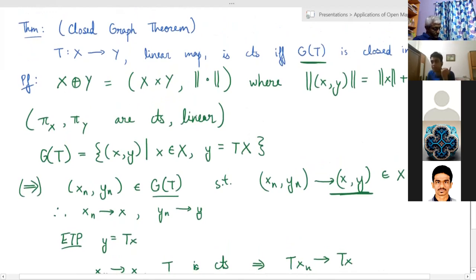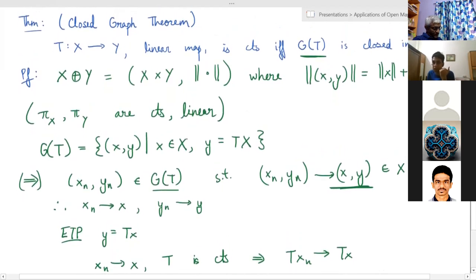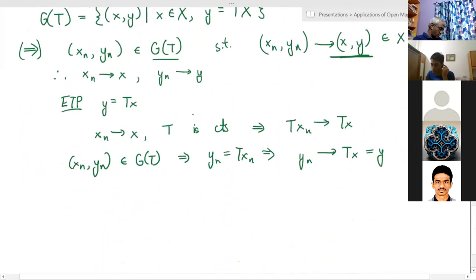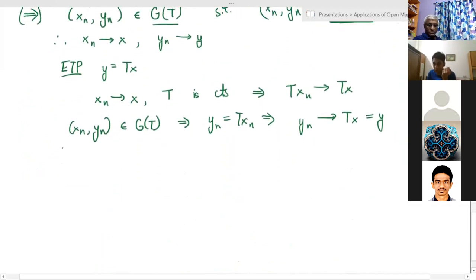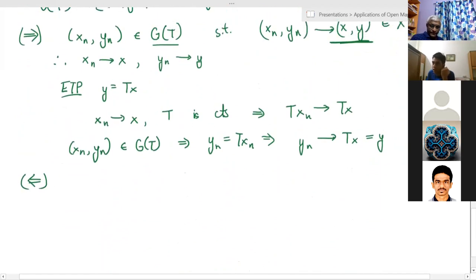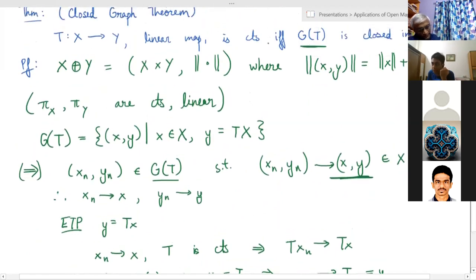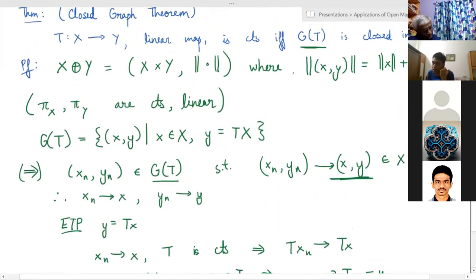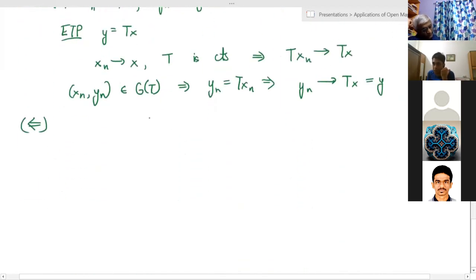So this is not the case in metric spaces, where you can have the function which is 0 at 0 and 1 over x elsewhere on R. Then its graph will be closed, but it's not continuous at 0. So this is not true for metric spaces, but it is true for Banach spaces. So the backward direction. We need to show that T is continuous from the fact that its graph is closed. So G of T is closed.